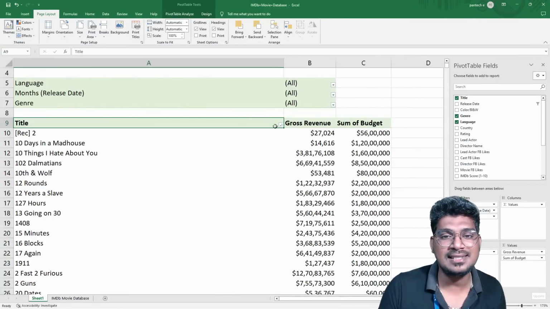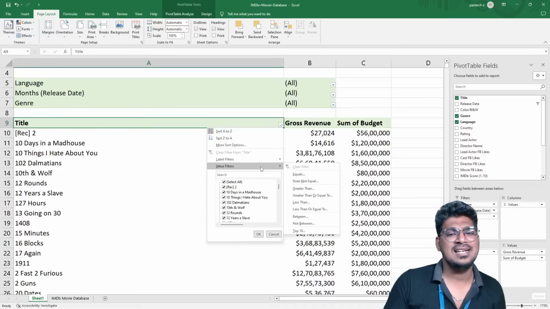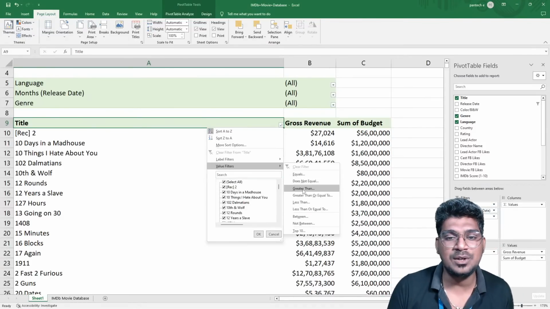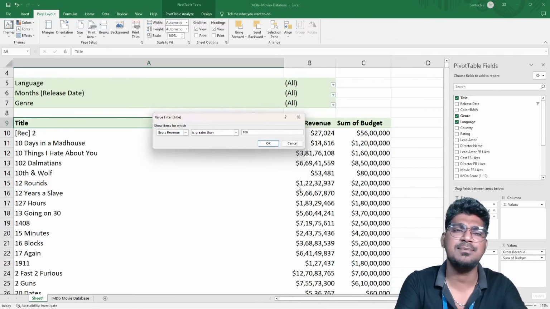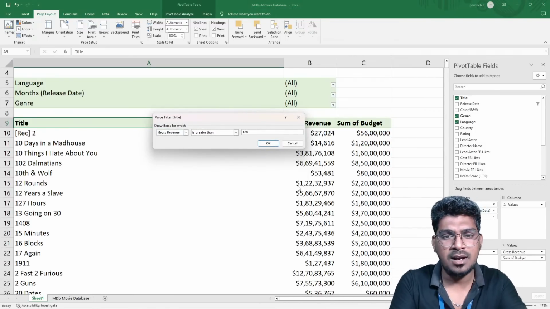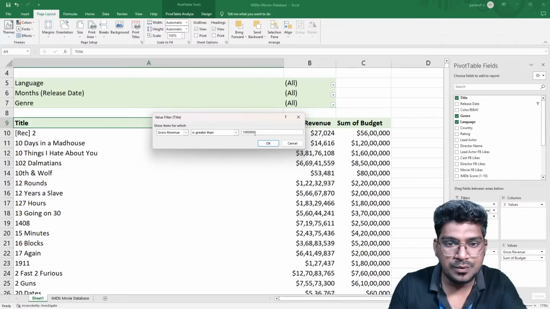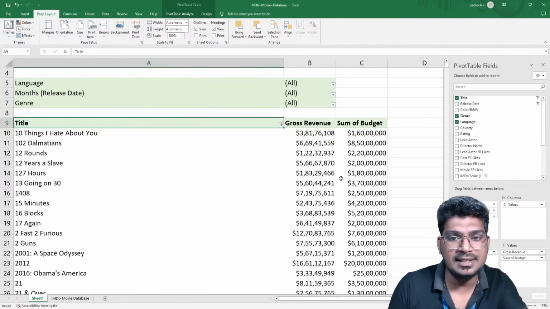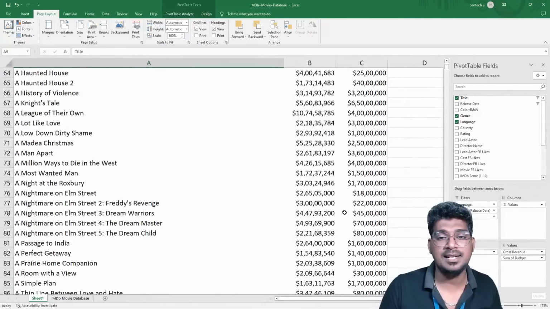Now I am going to select the value filter. The value filter is based on the numbers. Okay, for example, greater than. So I'm going to select greater than 10 million. That means 10 million is 1, 2, 3, 4, 5, 6, 7 digits. So if I select greater than 10 million, values greater than 10 million are going to be displayed.